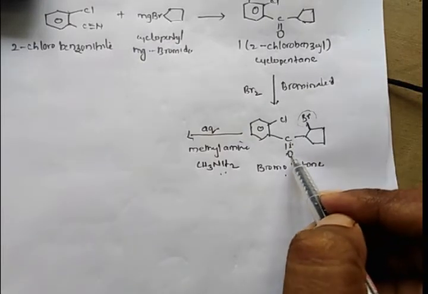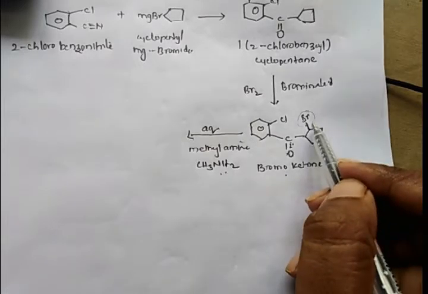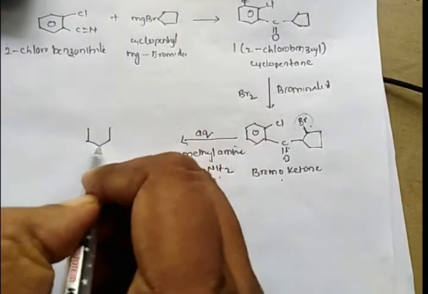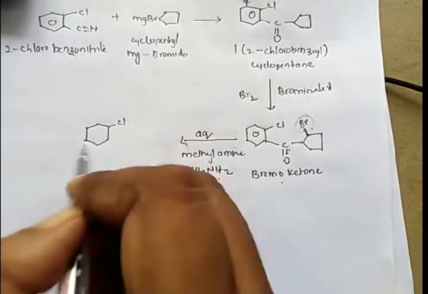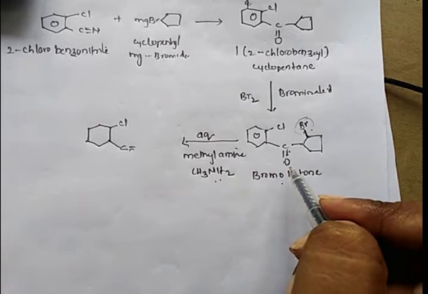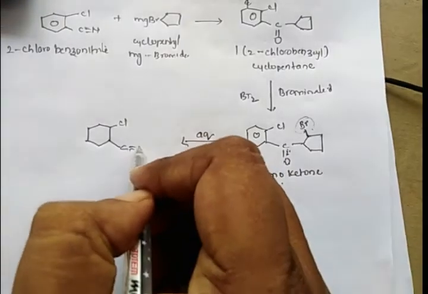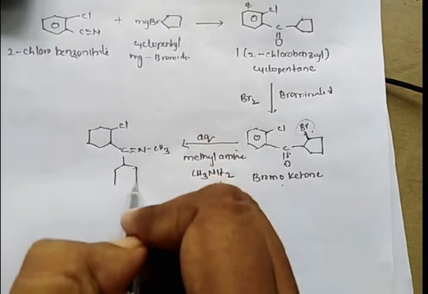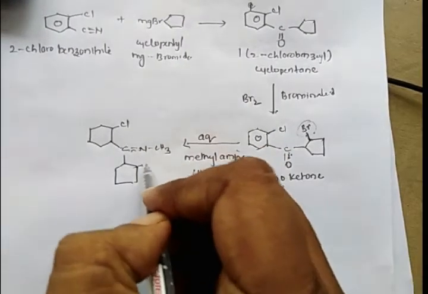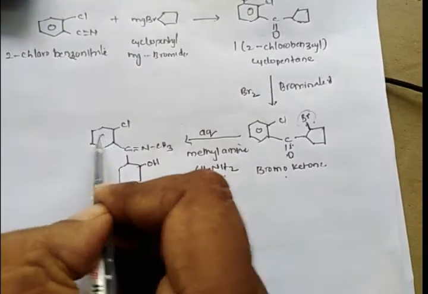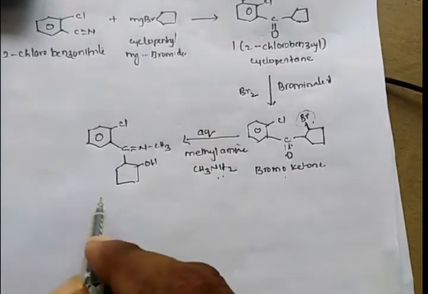So the oxygen will be replaced by nitrogen, and the bromine will be replaced by an OH group, and we will get a methylamine derivative. Here we have chlorine, in place of oxygen you write N-CH3, and there is a cyclopentyl group. The bromine is hydrolyzed and we have a hydroxyl group here. It is called the methylamine derivative.